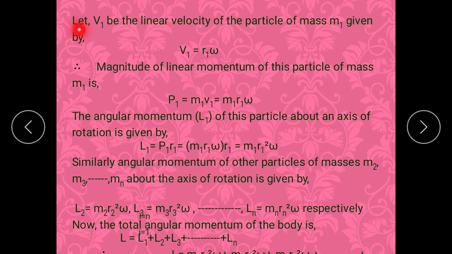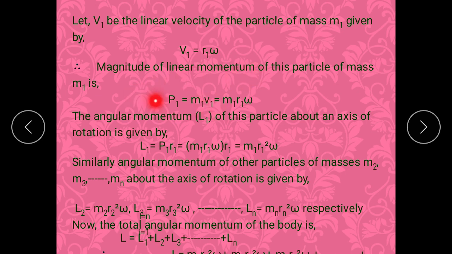As every particle performs circular motion, we say that every particle has linear velocity. So v1 is the linear velocity of the first particle whose mass is m1. So v1 is r1 omega. We have the formula that v is equal to r omega. So for the first particle we say that v1 is r1 omega. Here omega is the constant angular velocity, so it is omega instead of omega 1. The magnitude of linear momentum, which is denoted by p, and we know that p is equal to mv.